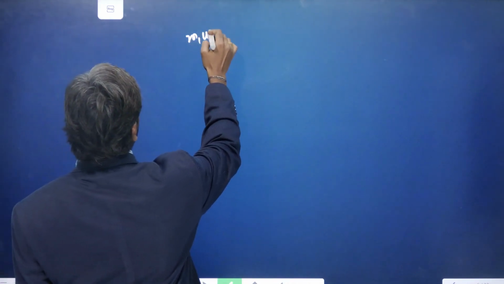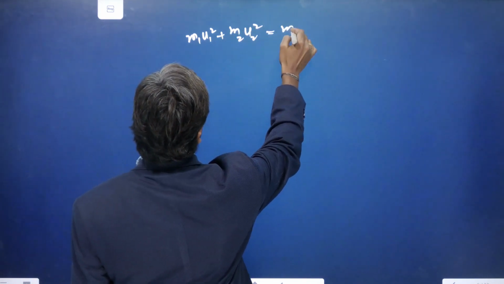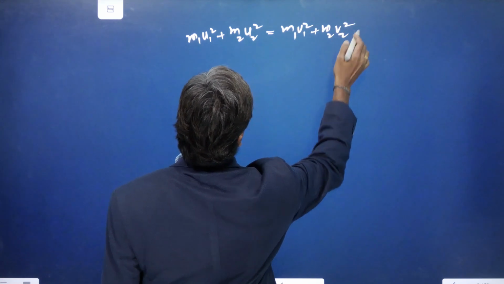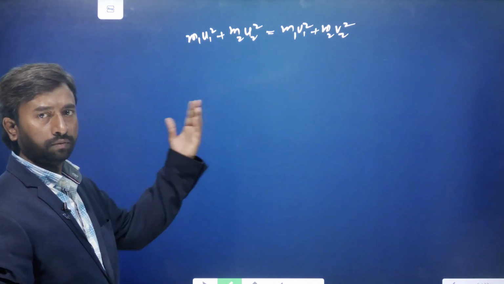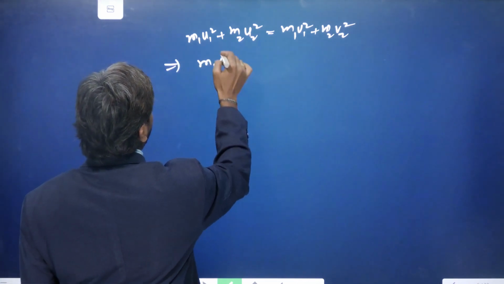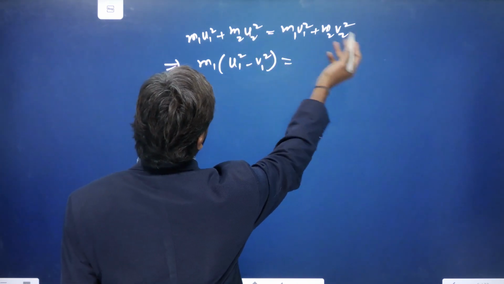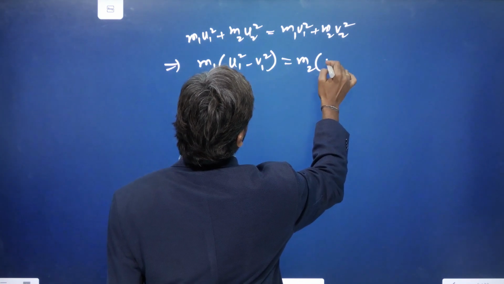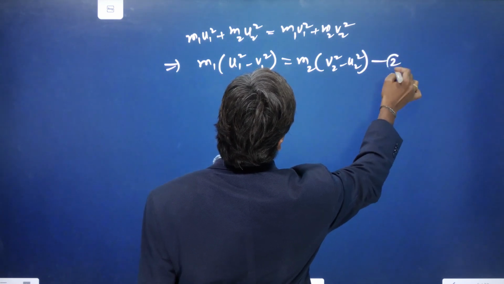So m1 u1 square plus m2 u2 square is equal to m1 v1 square plus m2 v2 square. Now we bring the m1 terms to one side and the m2 terms to the other side. Taking m1 common, the remaining is u1 square minus v1 square, and taking m2 common from the other side, the remaining is v2 square minus u2 square. Let's consider this as equation 2.